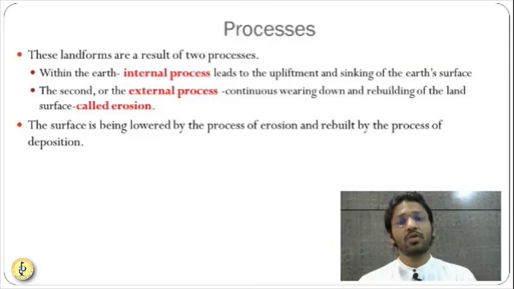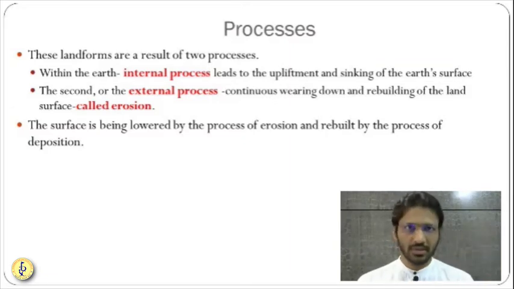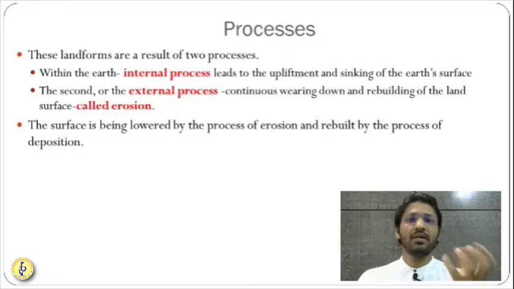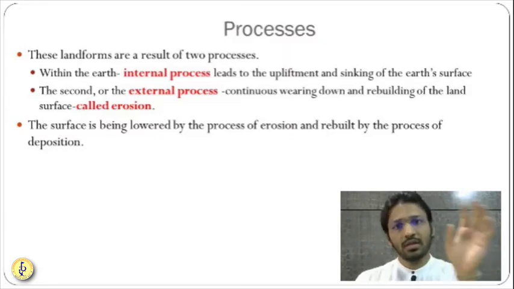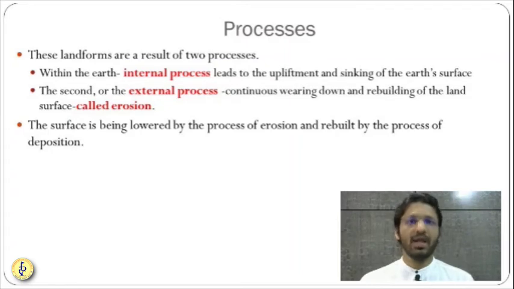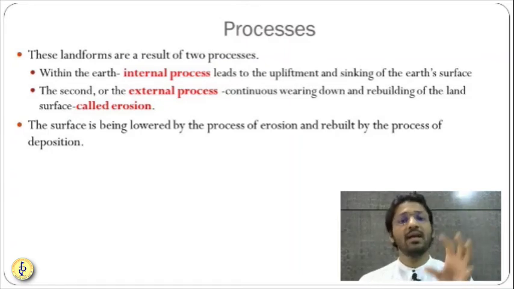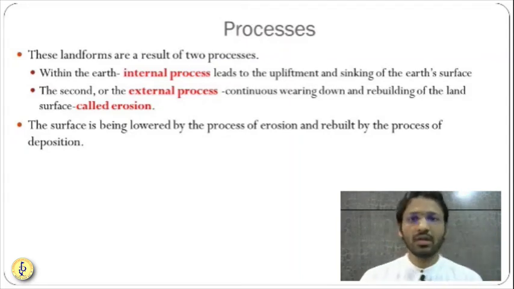Then the next type of process is called the external process. Now, external process means what? External process means the force of wind, heating because of the sunlight, and flowing water. These are acting upon the various landforms like mountains and many other landforms.